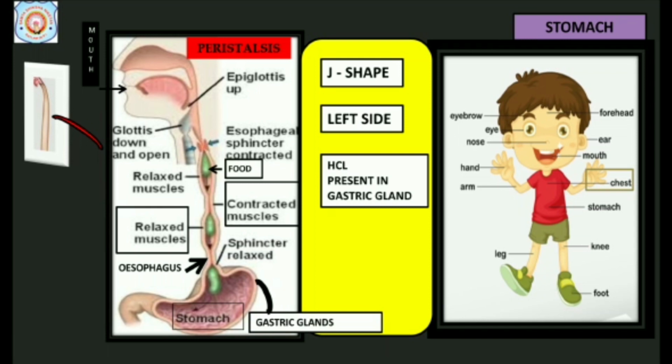In the acidic medium provided by hydrochloric acid, pepsin digests protein and mucus protects the inner lining of stomach from the acid. From stomach, food is moved toward the small intestine.